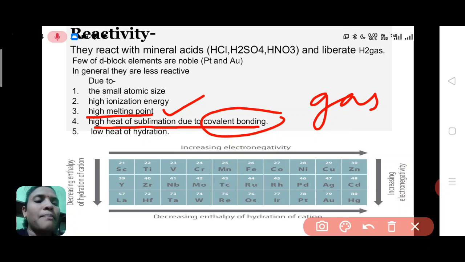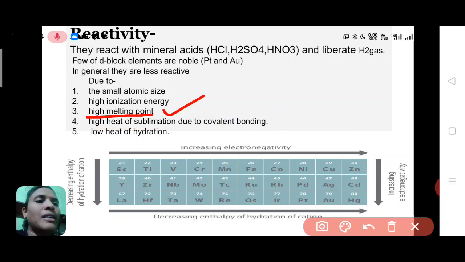Most metals or substances react in their gaseous state. So if we want to convert this metal into gas, we require heat of sublimation, and due to high heat of sublimation, they cannot react with any other substance. And why do they have high heat of sublimation? Because of strong covalent bonding.